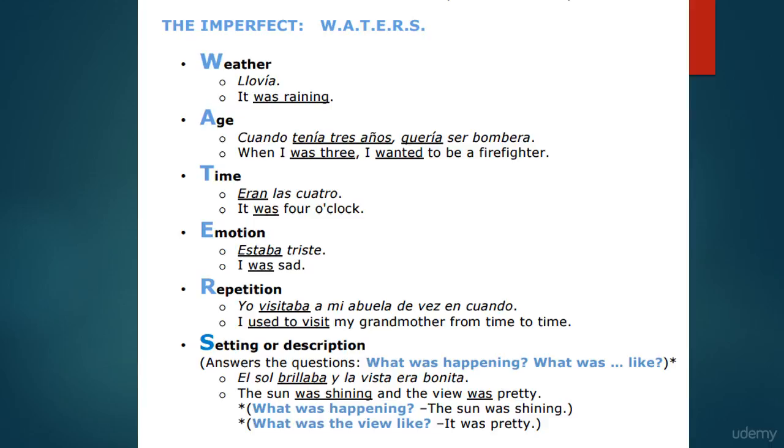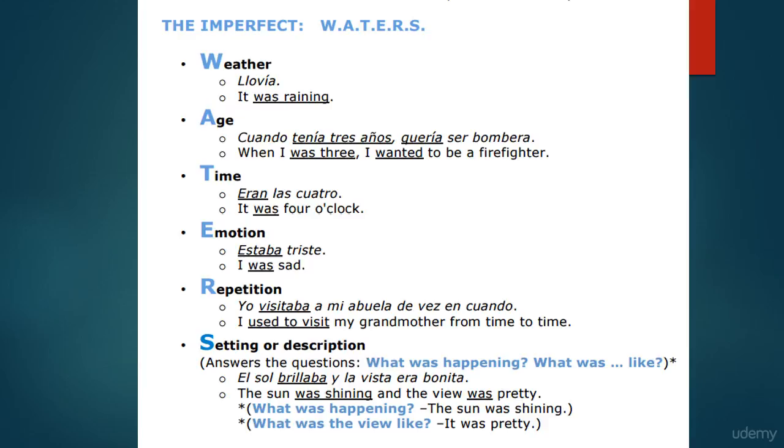Whenever we're talking about someone's age, like how old they were, we're going to express that in the imperfect, as those examples indicate for you there. Cuando tenía 3 años, quería ser bombera. That tenía 3 años, whether it's when I was 3 or when I was 13. Cuando tenía 13 años, right? And hopefully you remember that when you express age in Spanish, it's having years, not being years. So we say, tengo 33 años, tengo 42 años. And so in the past, you take that tener verb and use that imperfect conjugation of it.